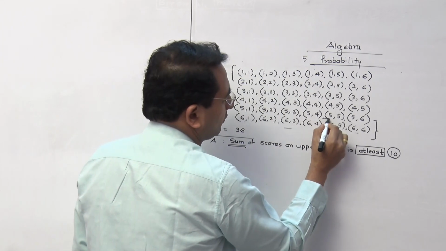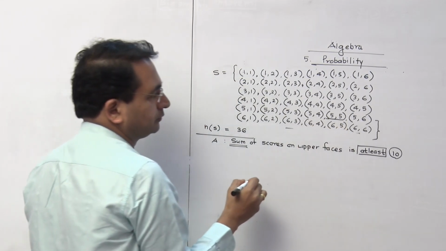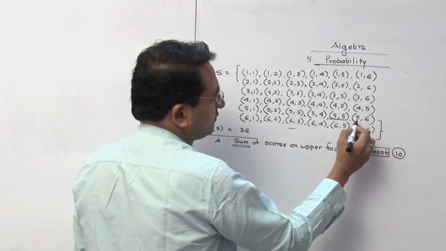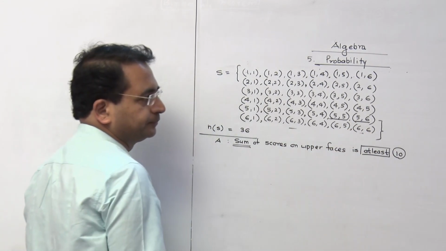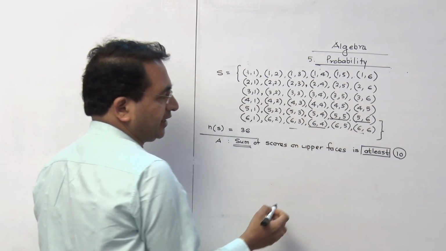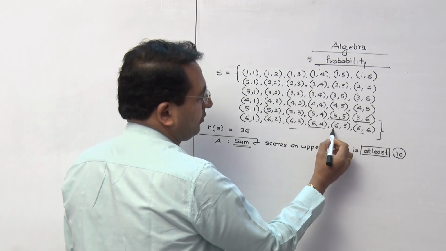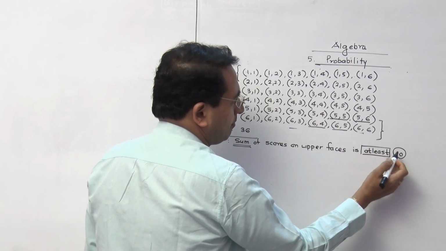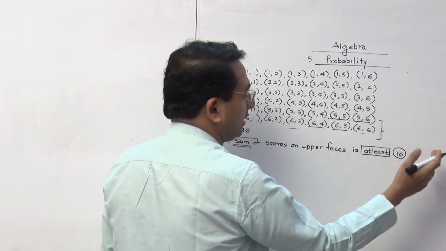So 5 plus 5 is the first score which gives 10. Then 5 plus 6 is 11, that is allowed. Then 6 plus 4 is 10, and 6 plus 5 is 11. That is allowed because at least means minimum 10. Maximum we can get after that also.